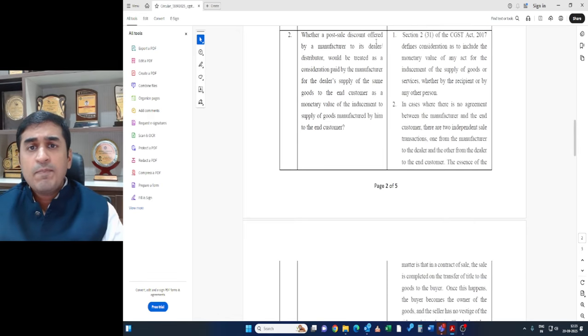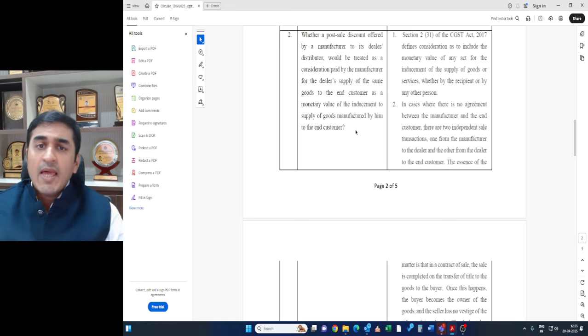Next, whether post-sale discount offered by the manufacturer to the dealer would be treated as consideration for the dealer's supply of the same goods to the end customer, as a monetary value of the inducement to supply of goods manufactured by him to the end customer. So let us say we are talking about three persons, X, Y and Z. X is the manufacturer, Y is the dealer, Z is the end customer. Now let us say X is an automobile manufacturer.